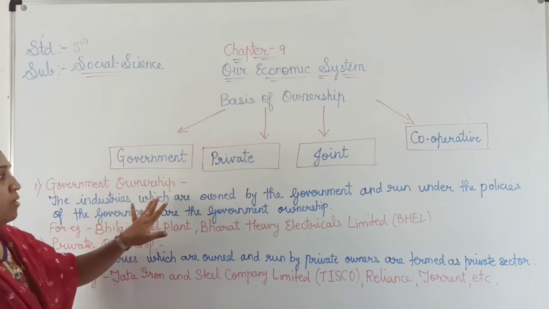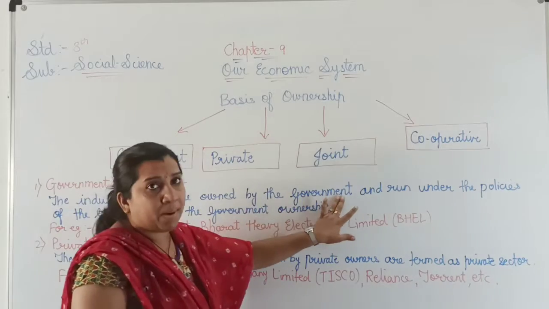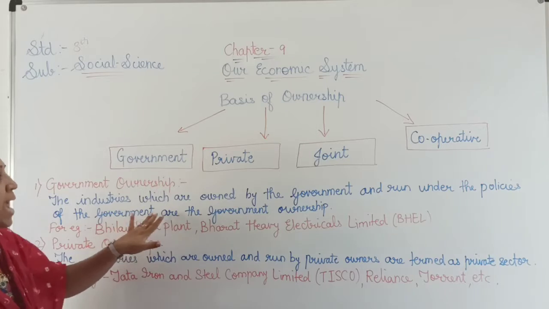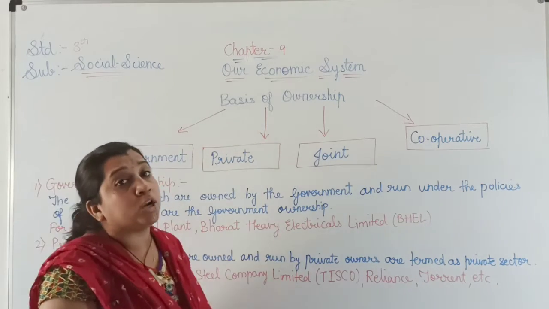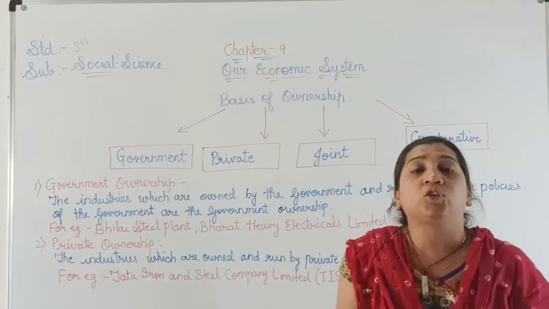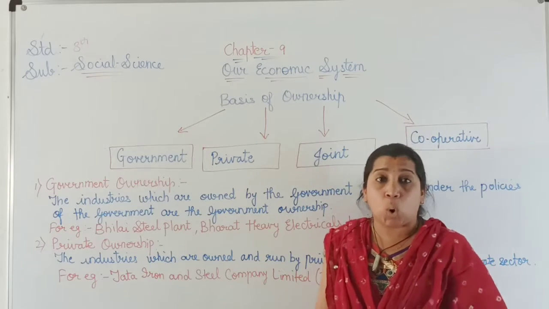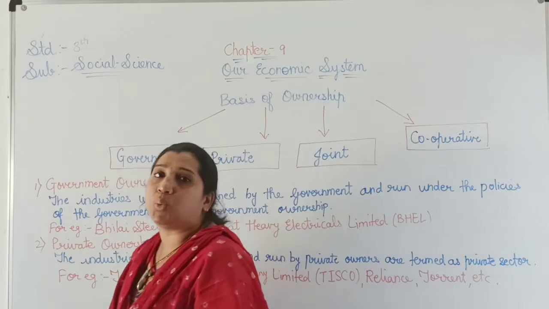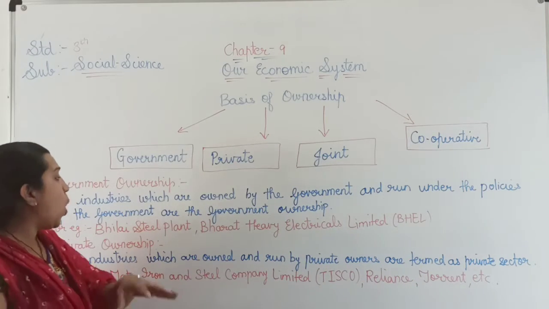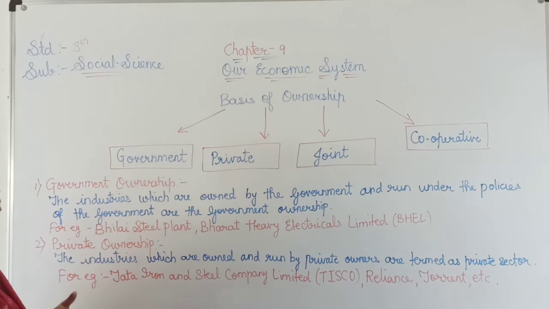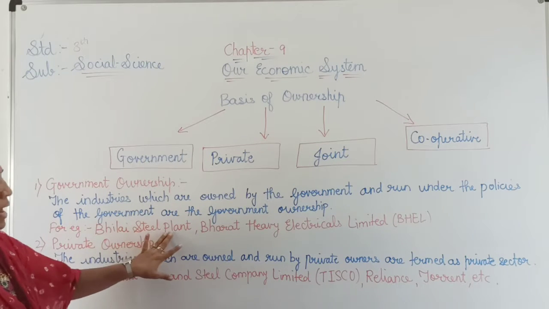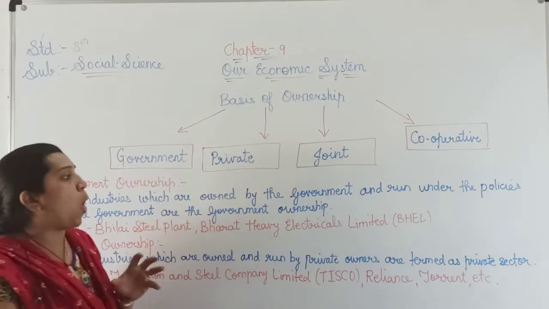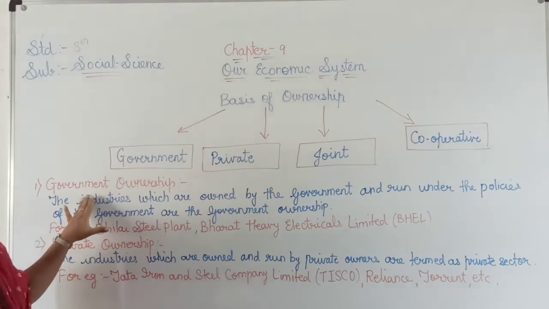The industries which are owned by the government and run under the policies of the government only are known as government ownership, where all the rules and regulations are of the government only and the government is the responsible party to carry out the work. Examples of government ownership are Bhilai Steel Plant and Bharat Heavy Electricals Limited, that is BHEL. They are all examples of government ownership.